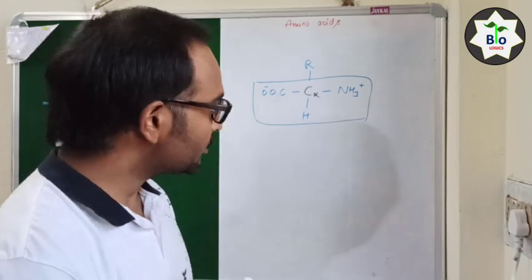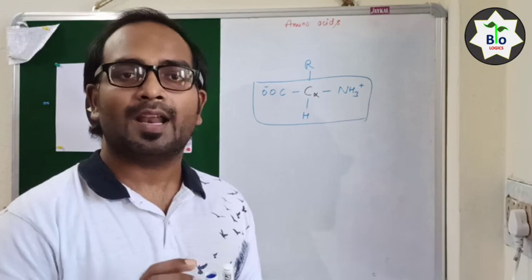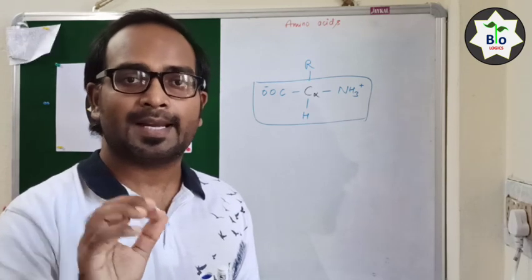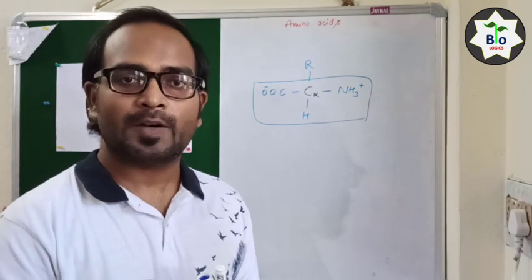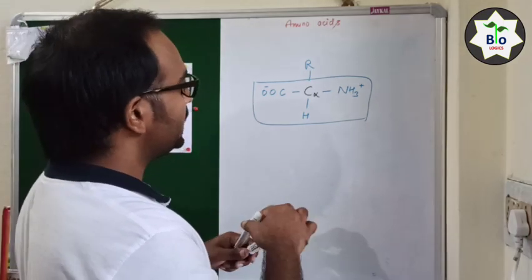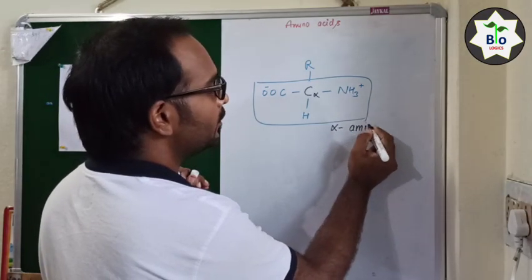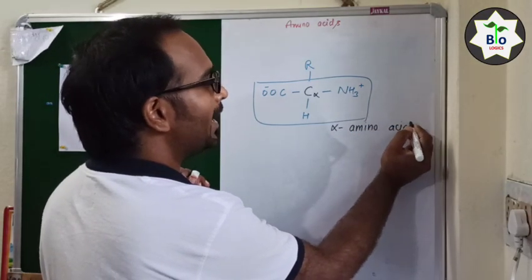So all the 20 amino acids are known as alpha amino acids except proline, which is known as alpha imino acid. So this is known as alpha amino acid. Why?